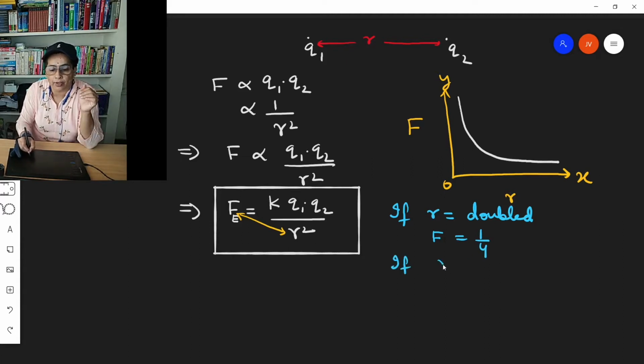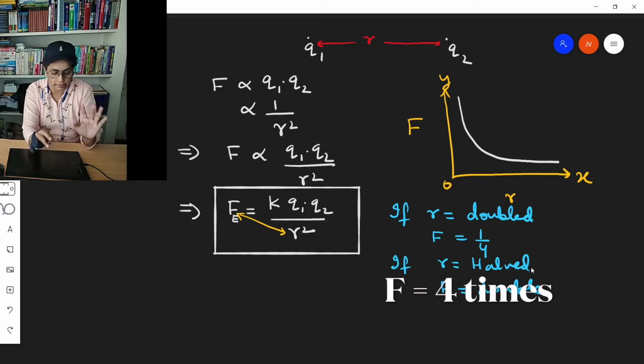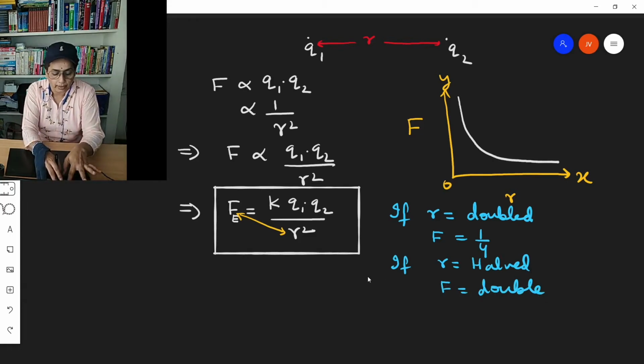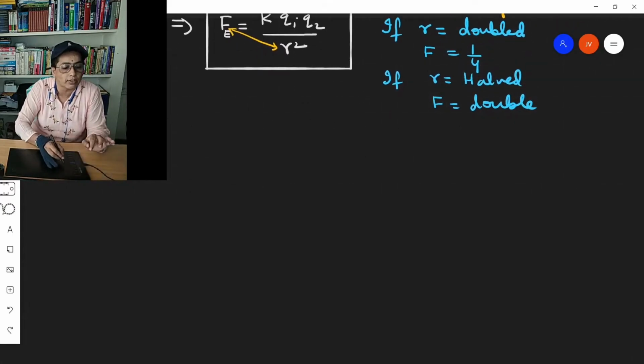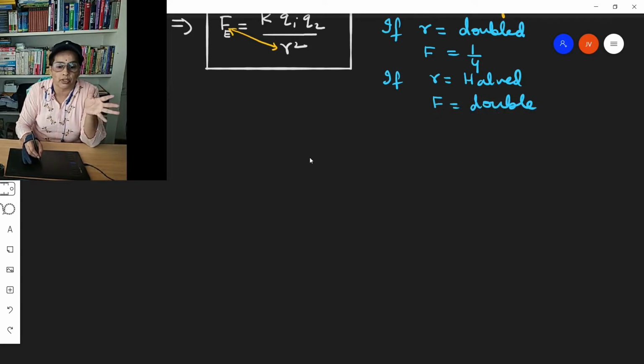And if the distance of separation between the electric charges is halved, then the electrostatic force between them will become double the previous one. So this is how the electrostatic force between the electric charges exists. And this is the way we can quantitatively measure the electrostatic force between the point electric charges which are placed in some medium. Right. Then let us look into the vector notation.